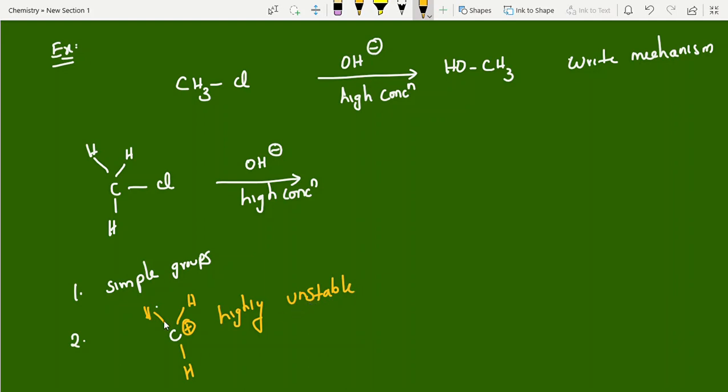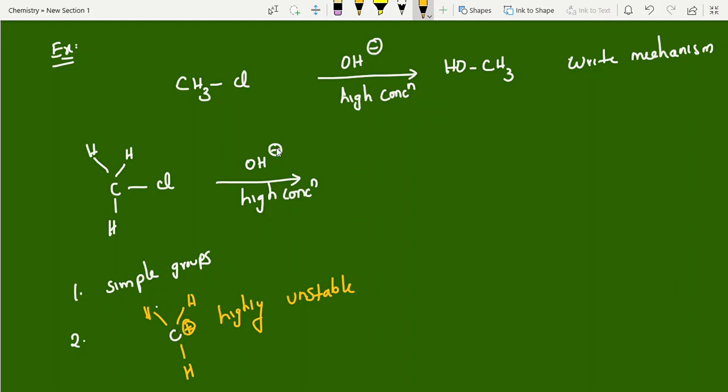It's highly unstable. Why? In the previous video I explained that a carbocation is highly unstable. If somebody is giving electrons, then it can be stabilized. But no one is giving electrons. Hydrogen has only one electron. How can it give? It is not an electron releasing group, right? Highly unstable. Whenever it forms, it is immediately destroyed. You can simply say it is highly unstable. That is why the leaving does not happen. The reason is that it forms a highly unstable carbocation.